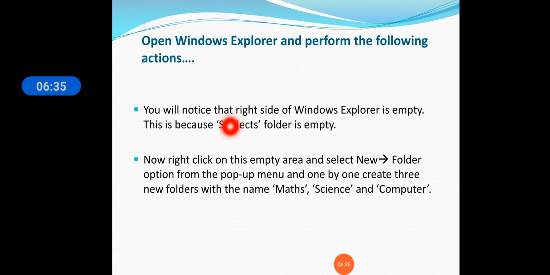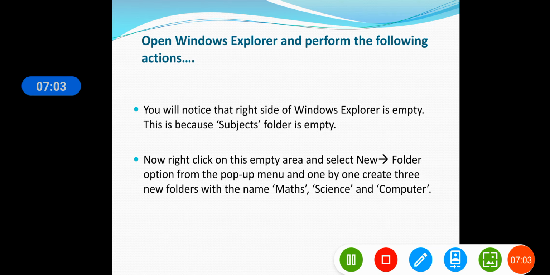You will notice that the right side of Windows Explorer is empty. This is because the subjects folder is empty. Now right click on this empty area and select the new folder option from the pop-up menu, and one by one create 3 new folders. In subjects you have to create 3 folders with the names maths, science and computer. So the main folder will be subjects and the subfolders will be maths, science and computer.